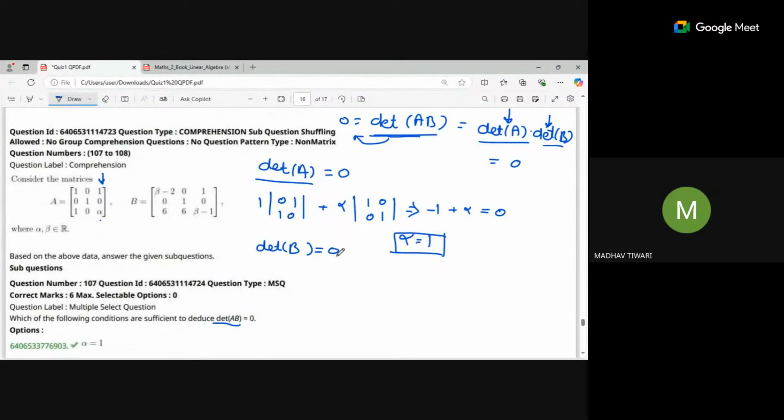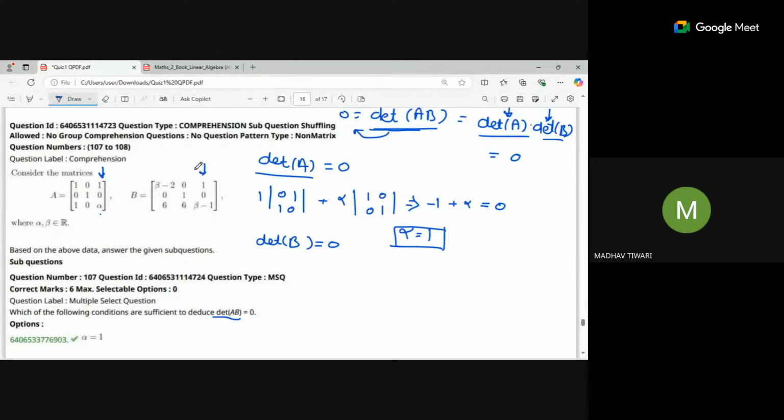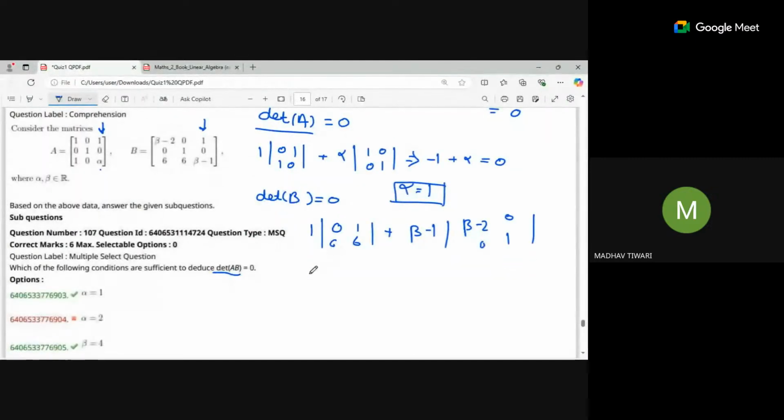Okay. So I'm expanding again with respect to the third column. So 1 is here, 0, 6, 6, 1 is here. After that, we can write beta minus 1 here, and it will be beta minus 2, 1, 0, 0, right? So here you will have minus 6. Here you will have beta minus 1. Okay, it is the bracket times beta minus 2 is equal to 0. Determinant of B is 0. So you can expand this.